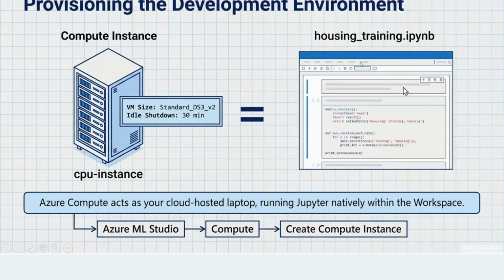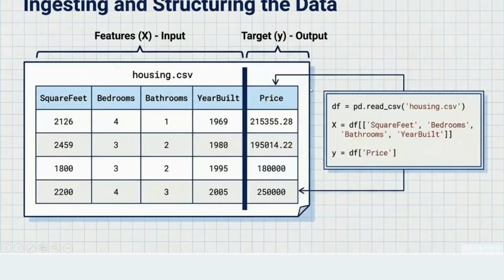So this is how the screen will look, and this is what we are going to take. This is how your data set will look, right? On the x-axis, x will be all your independent variables, and y will be your dependent variable or the target variable. Square feet, bedrooms, bathrooms, and year built are your independent variables, and price is your target variable.